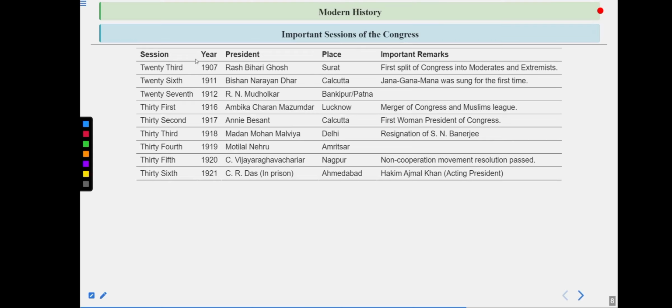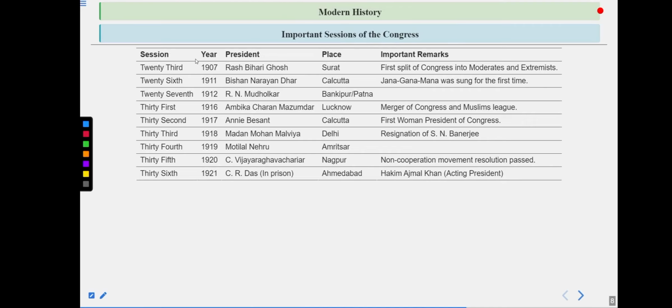And in 1916, a session was held in Lucknow. This was a Congress session. During this session, the merger of the Congress and Muslim League happened. Also, the extremists and moderates came together.